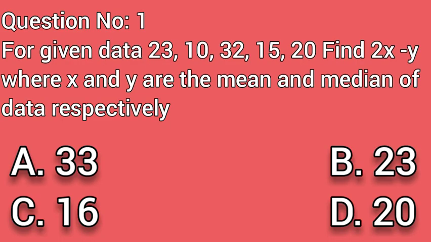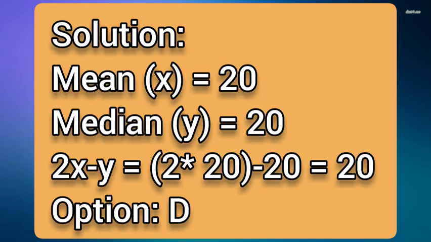Now we are moving towards actual questions which TCS is asking. For the given data 23, 10, 32, 15, 20, find 2x minus y, where x and y are the mean and median of the given data respectively. Options are A 33, B 23, C 16, D 20. Solution. For the given data, mean is 20 and median is 20. So x is the mean and y is the median as per the question. Putting them in the equation 2x minus y, we get the answer as 20, option D.